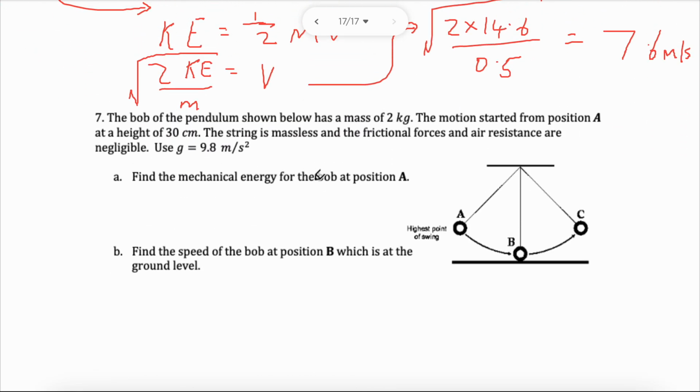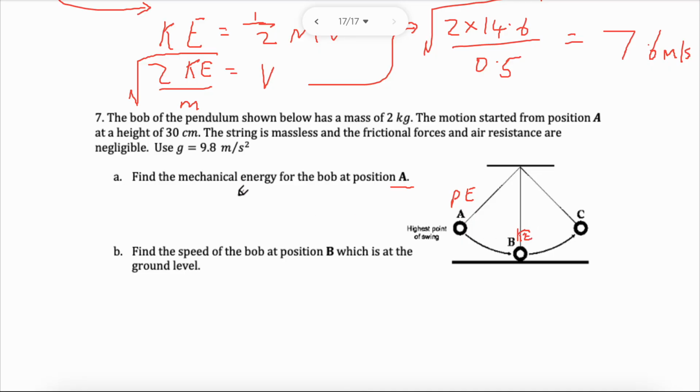Now, in this case, the bob has a mass, started from position A at a height, very nice, massless. Find the mechanical energy at position A. Mechanical energy means the total energy, kinetic and potential. Just like I said before, at the highest point, he will not have any speed. It will slow down, stop, and change direction. So at this point, he has PE only, maximum. At the bottom, he will have KE maximum.